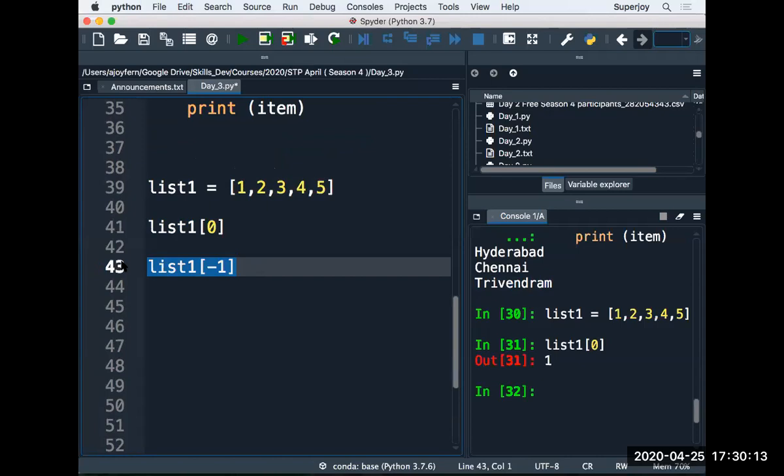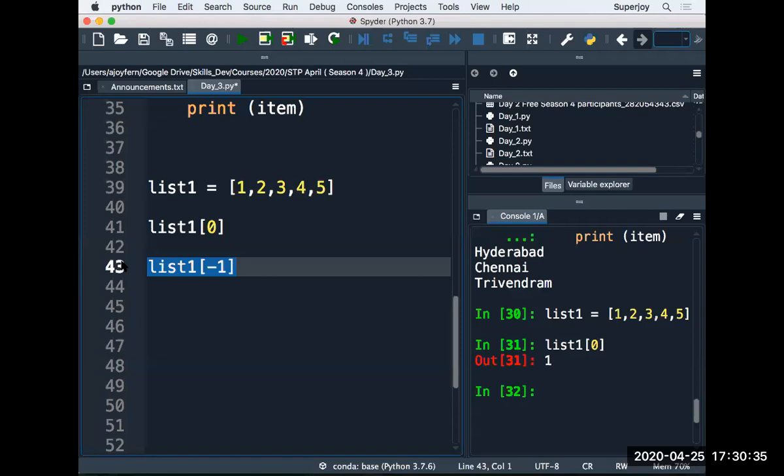Guys, can you answer me? If I say list 1 index minus 1, what is the meaning? Yes, a lot of people are saying 5, right? Because minus 1 indicates the last item in the list or in the string, right?